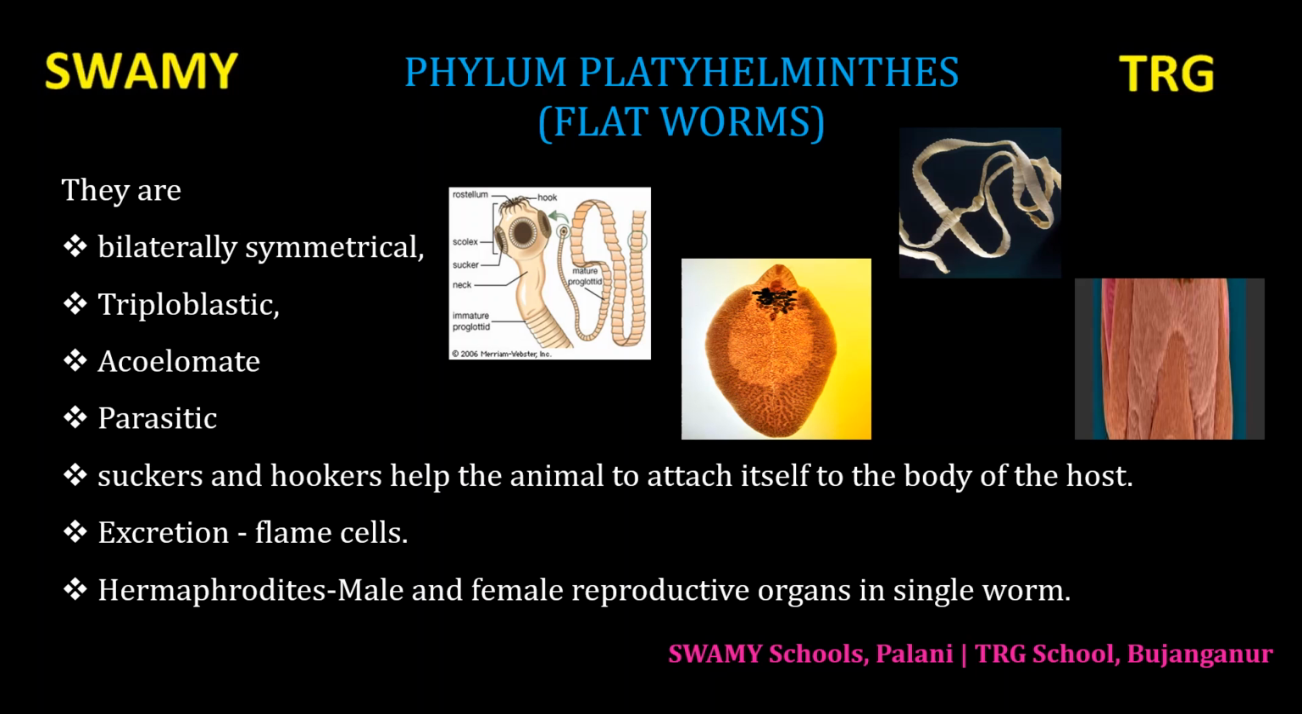Okay. Platyhelminthes are bilaterally symmetrical. What is bilaterally symmetrical? If the animal is cut through the central axis, we get two identical halves. They are bilaterally symmetrical. What are triploblastic animals? They have 3 layers, ectoderm, mesoderm and endoderm during embryonic development. They are called triploblastic animals.